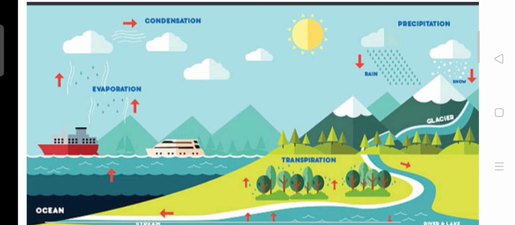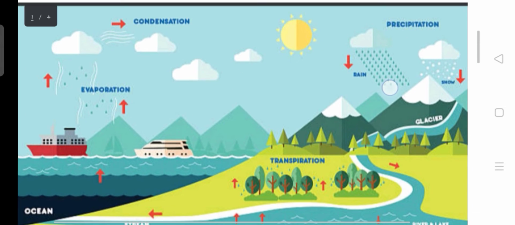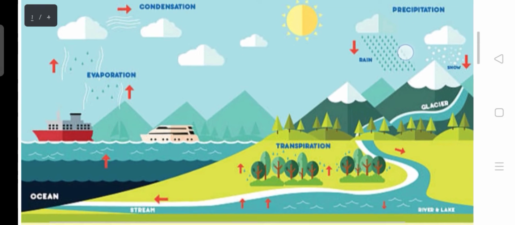So when the clouds get saturated, that it can no longer take more water, it then pours the water down to the earth. You can see what is happening here. This is called what? Precipitation. So this can come in form of rain or here in form of snow.